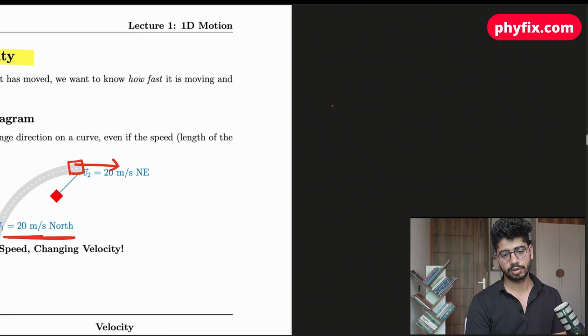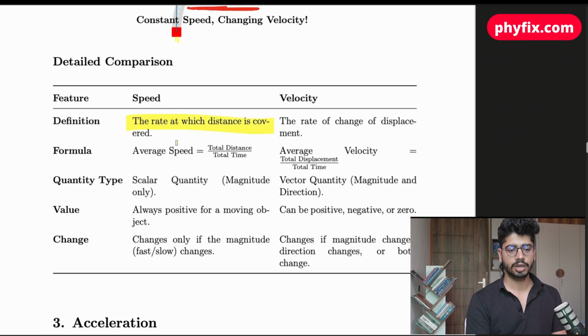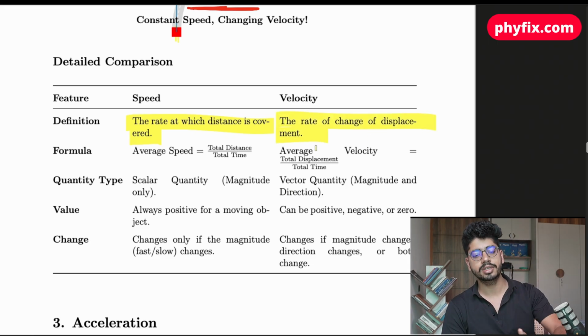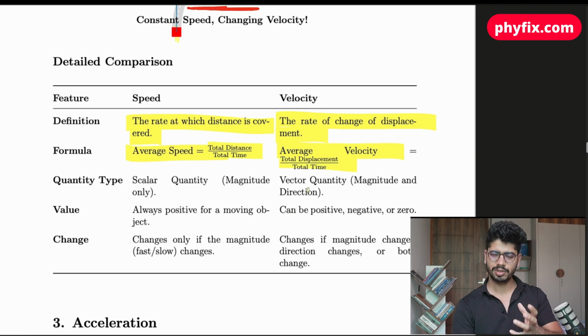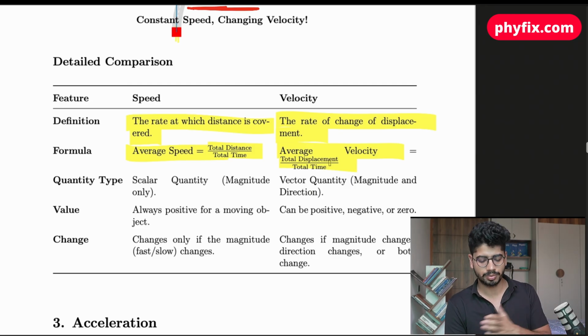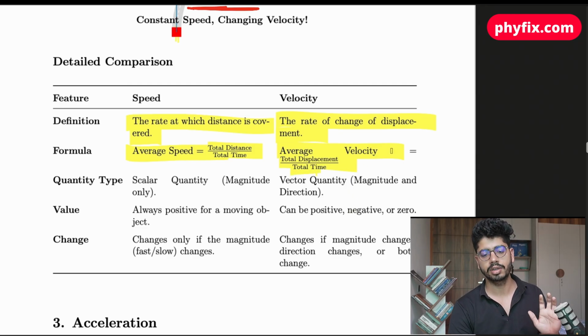If I had to define it, the average speed is the rate at which the distance is covered. The velocity is at what rate the displacement is changing. Average speed is total distance by total time, and average velocity is total displacement over total time. Displacement depends upon the initial and the final position, and that is a vector quantity.